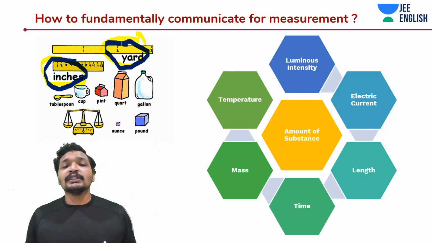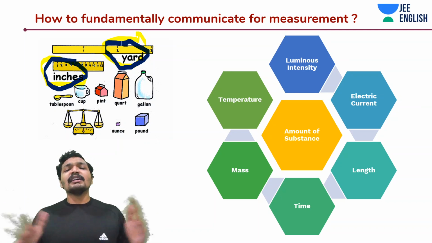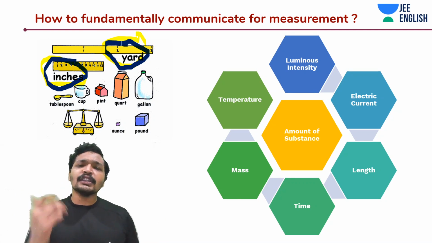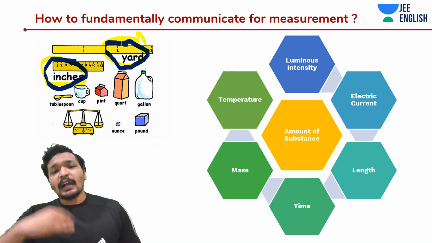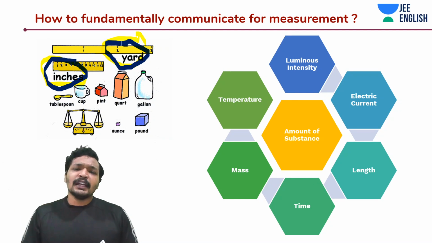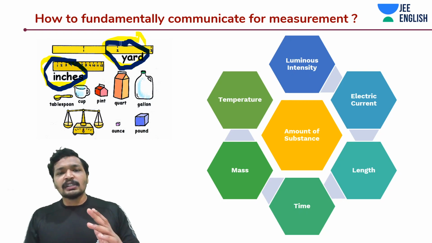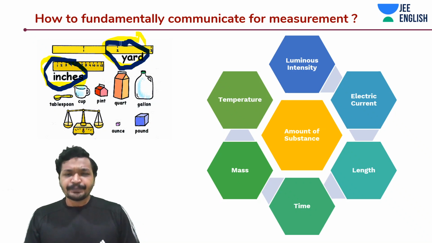from the basics until the depth. Because someone might ask you in your competitive exam what the 7 types of physical quantity are, and they'll just confuse you with an SI unit, confuse you with a CGS unit, confuse you with an MKS unit. So you must be clear on this concept: what are the 7 base types of physical quantities.